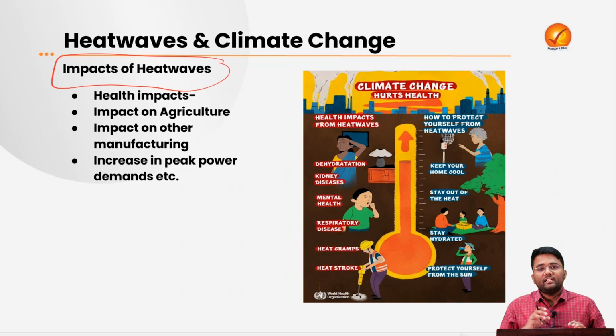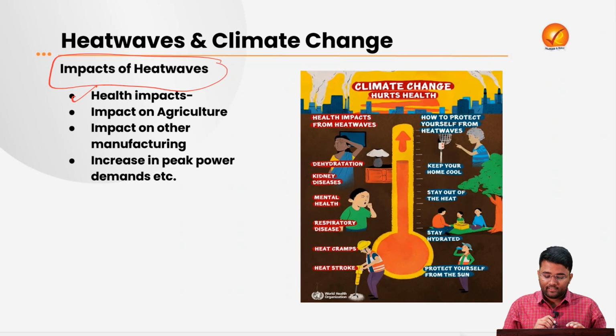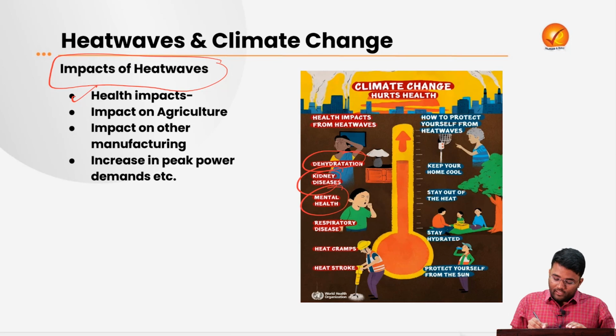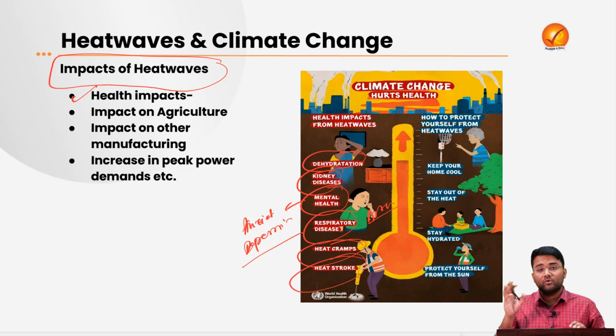Now let's try to understand the impacts of heat waves. First, the impact on individual health. It leads to dehydration and kidney-related diseases. Apart from this, it also impacts our mental health in the form of anxiety, depression, etc. Then it can also lead to respiratory diseases like asthma and breathing issues. Then heat cramps and heat strokes are also some of the impacts that can happen in extreme form due to heat waves.